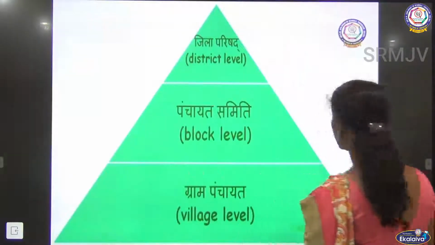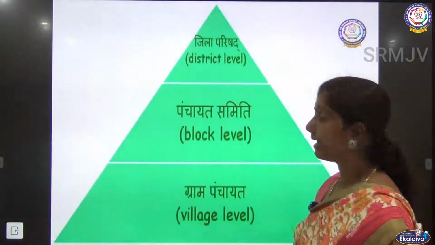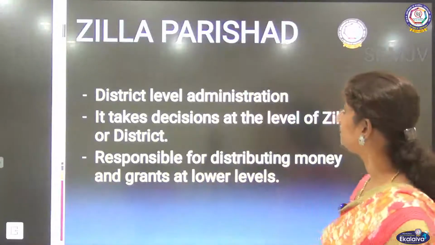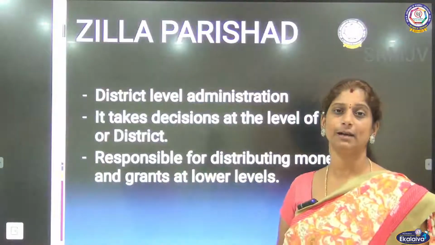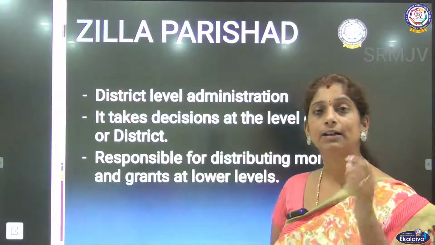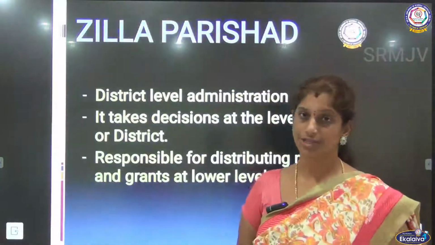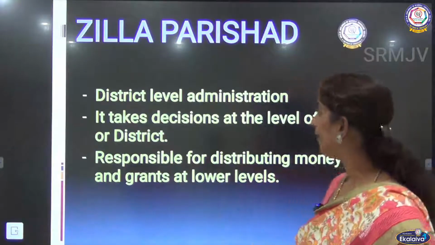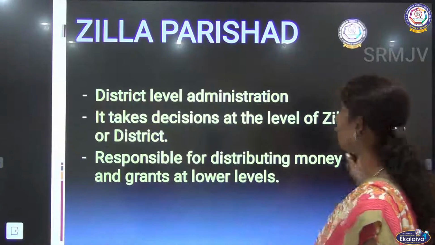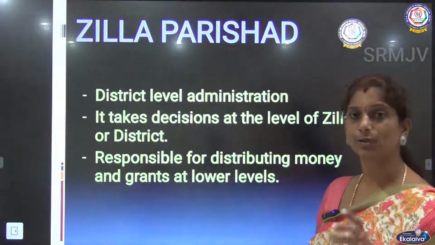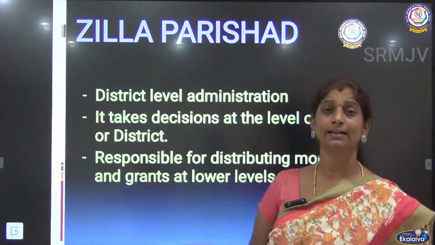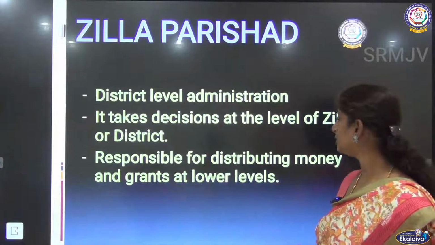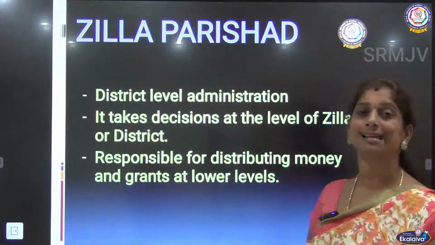So we will have a quick introduction to what Gram Panchayat, Panchayat Samiti, and Zilla Parishad are. First, Zilla Parishad, as I told you, is the district level administration. It takes care of the entire district. It takes decisions at the level of the Zilla or district. Any decision that pertains to an entire district, the Zilla Parishad will take care of, and it is responsible for distributing money and grants at the lower level.